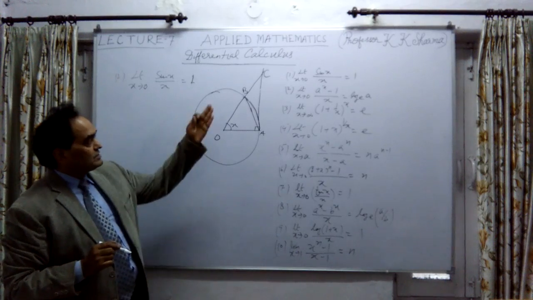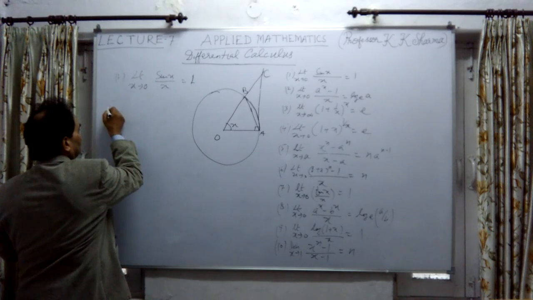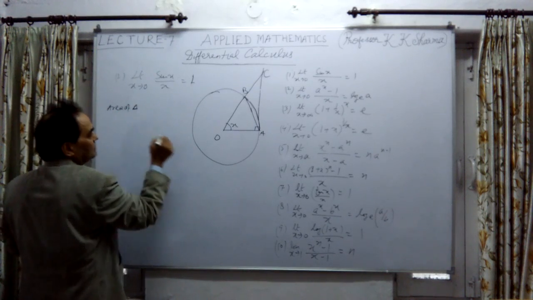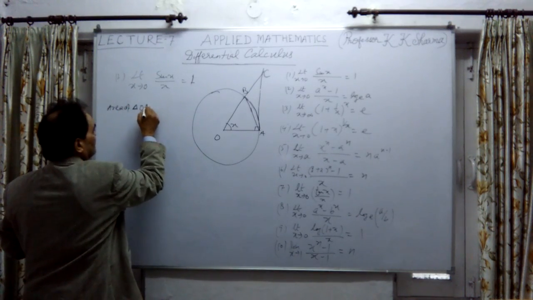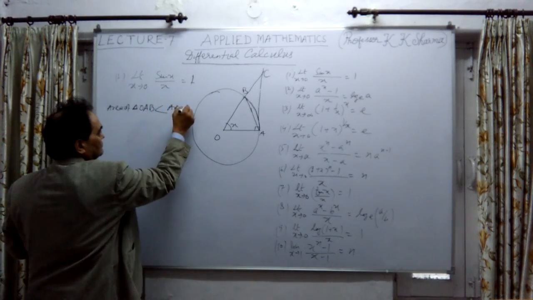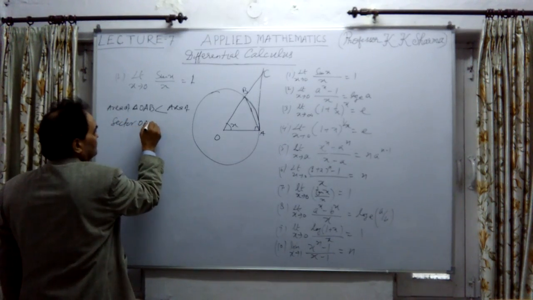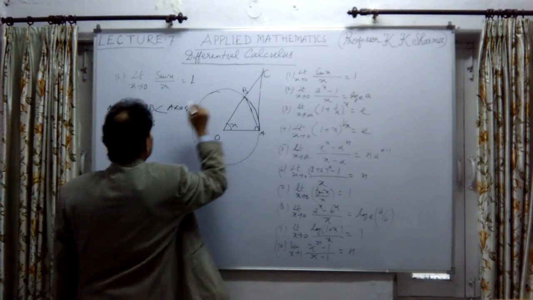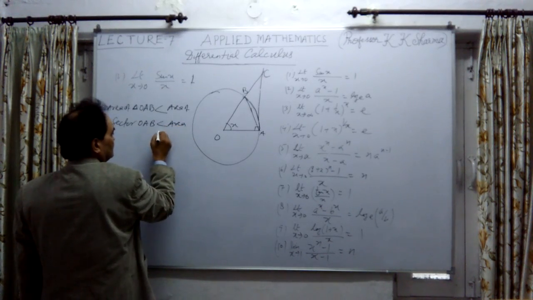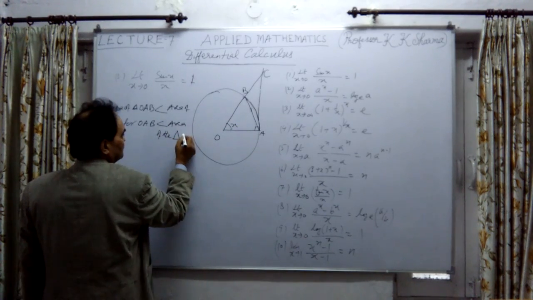Let me take the areas of these three figures. The area of triangle OAB is less than the area of sector OAB, which is less than the area of triangle OAC.